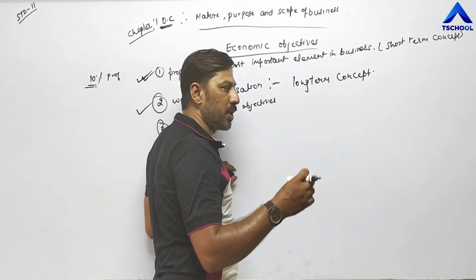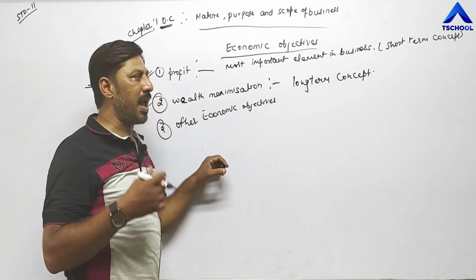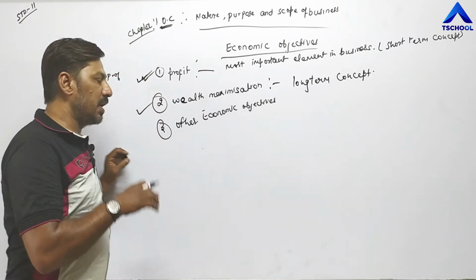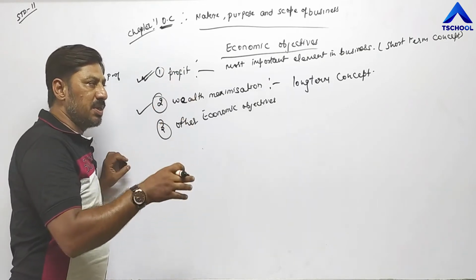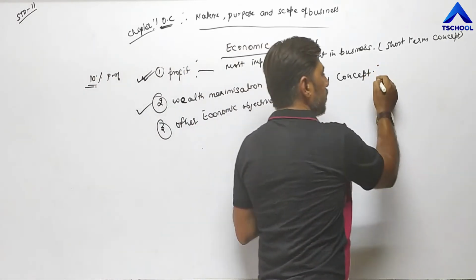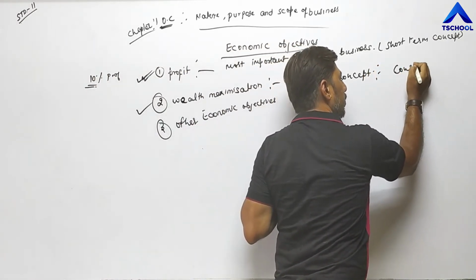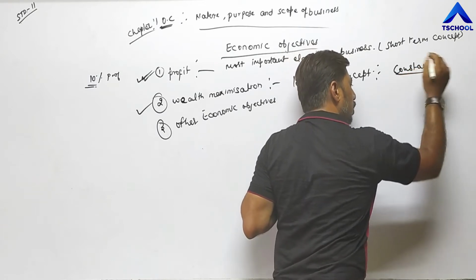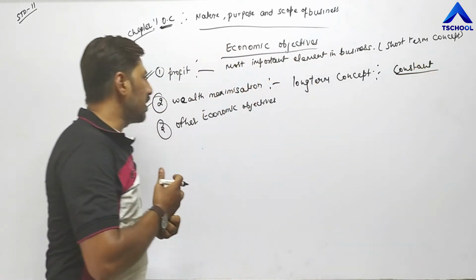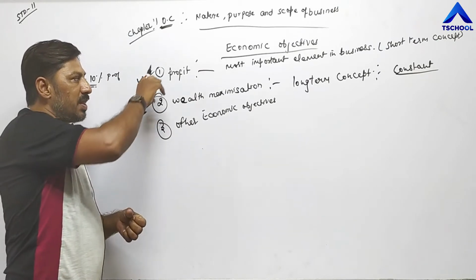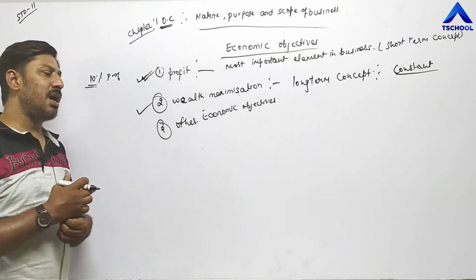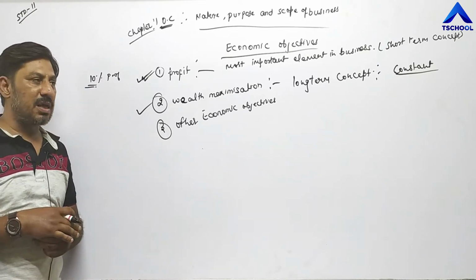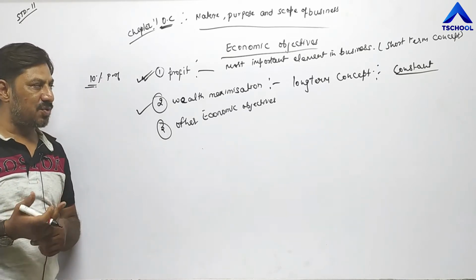To increase their properties, assets, cash and bank balance, it is compulsory for them to earn profit year by year, constantly. Only when they earn profit continuously are they in a position to increase their properties, assets and furniture.